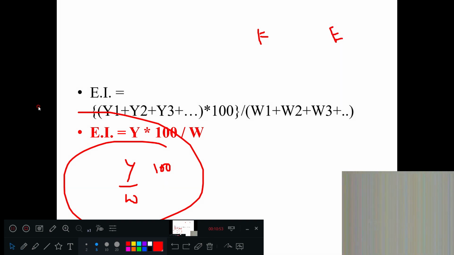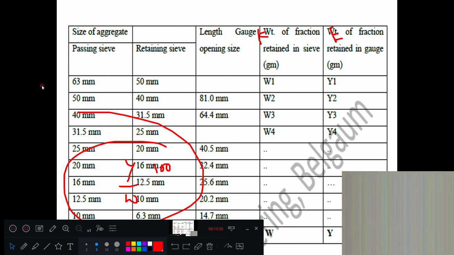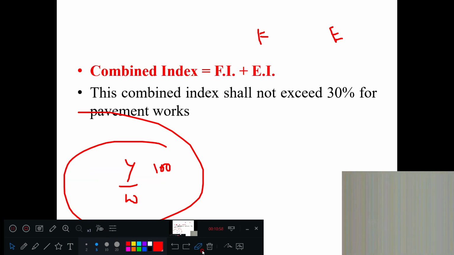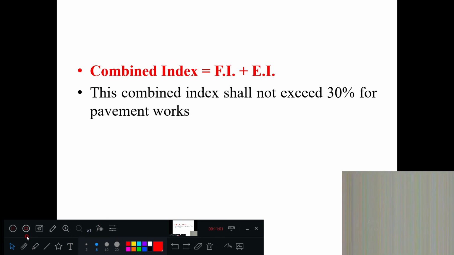Now there is one small term. Same table. Combined index. What is this combined index? Combined index is nothing but flakiness index plus elongation index. For aggregates to be used in roads, FI plus EI, that is the combined index, should not be more than 30%. You should understand it's not an individual case here. It is a combined index case. So both FI plus EI should not be more than 30%.